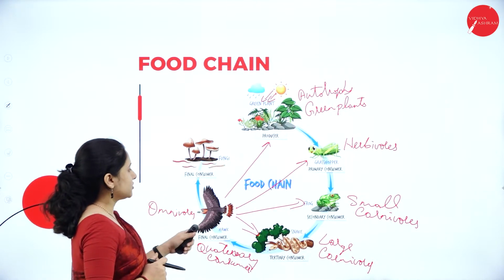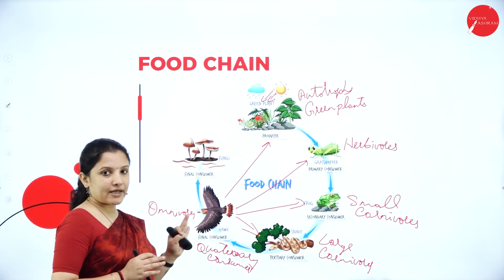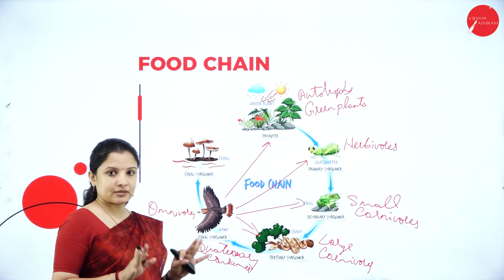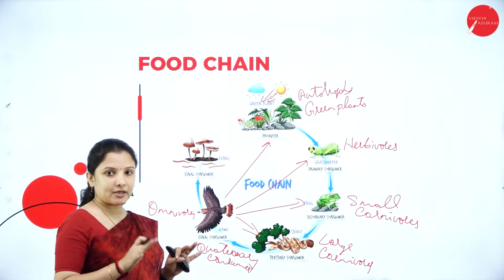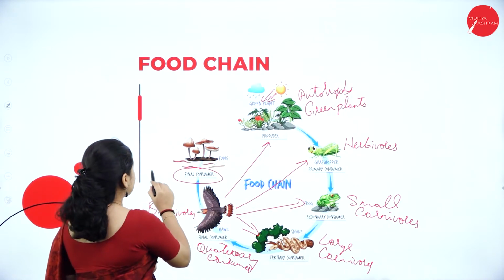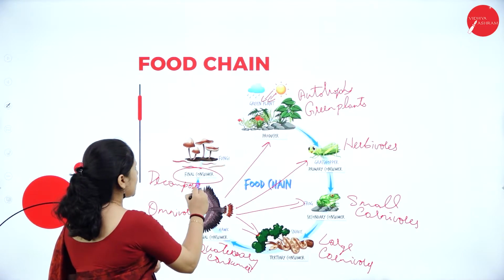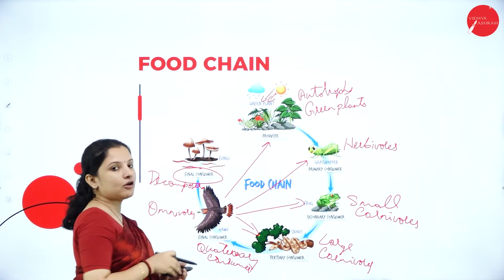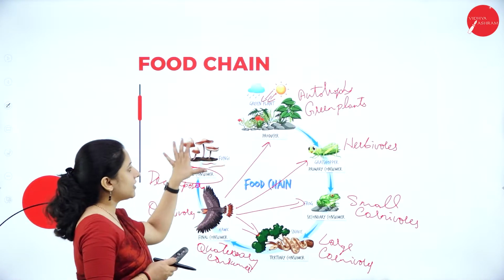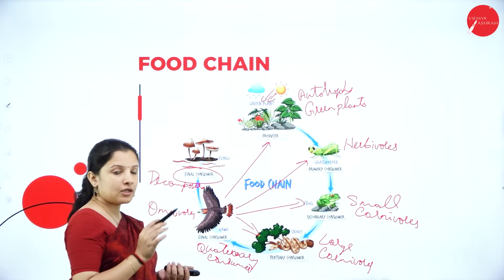Now, here also again the hawk will die, right? So, when the hawk dies, what happens? They will end up in the soil, right? So, every dead organism will end up in the soil. So, on this, the final consumer, that is the decomposers, will start growing. Now, these decomposers will start feeding on the dead eagle, or dead hawk, that is there. So, therefore, energy will move here. So, this is how the food chain will form.